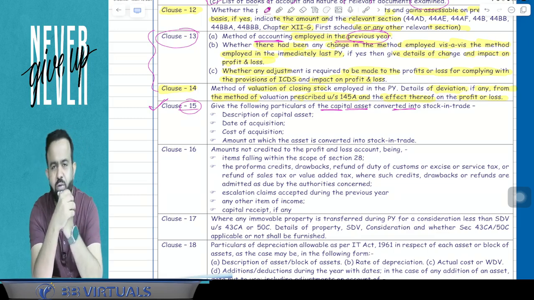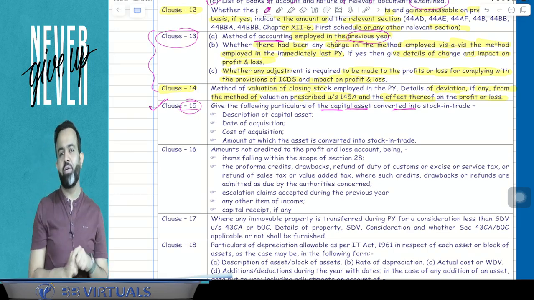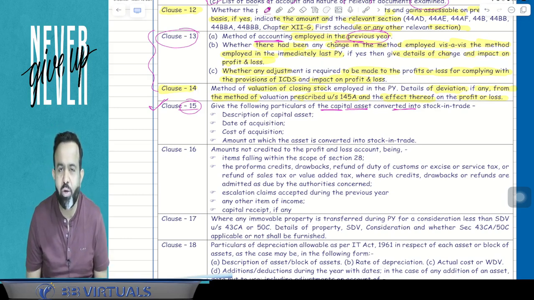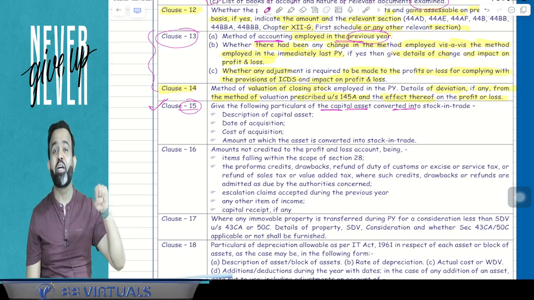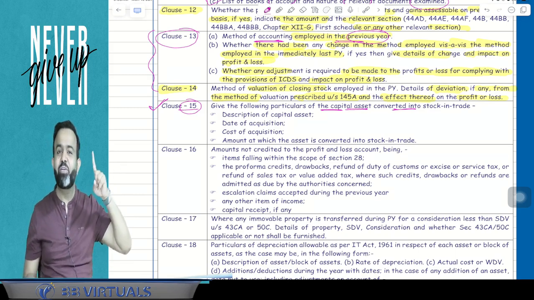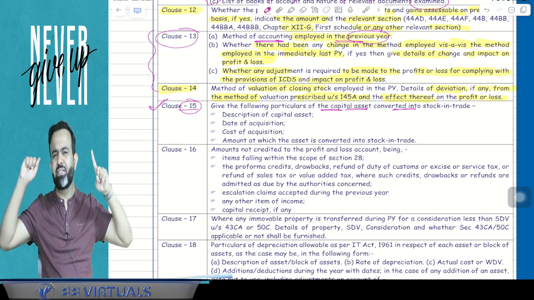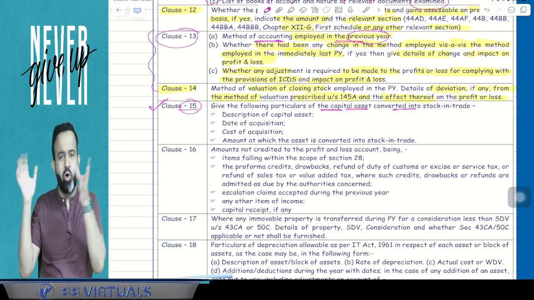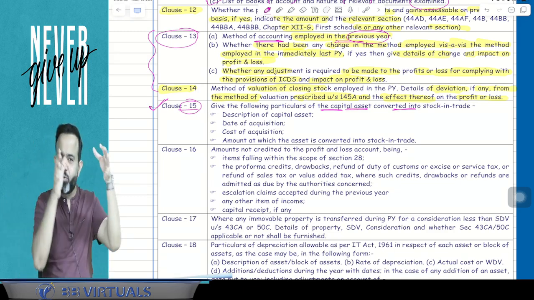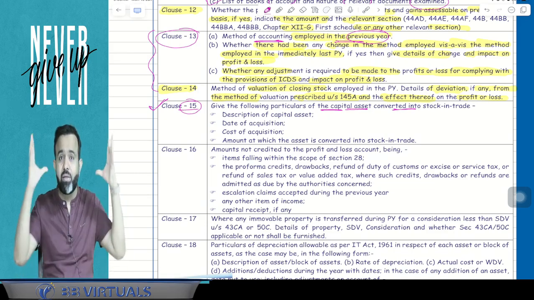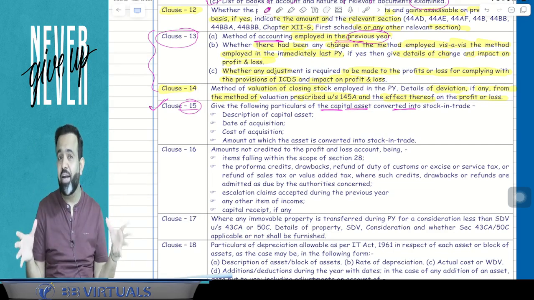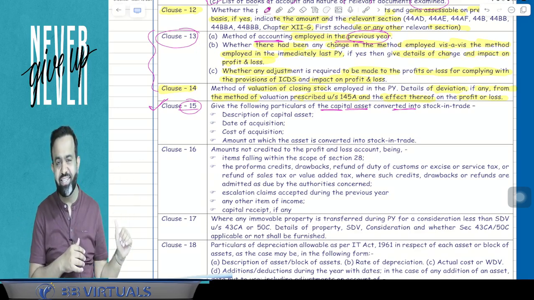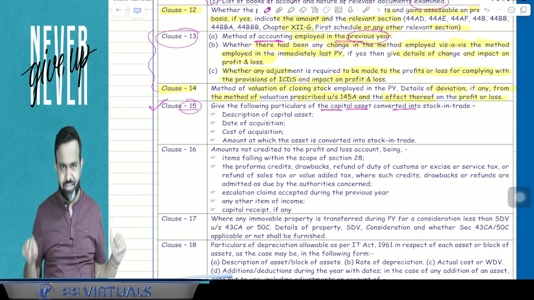And in case of the conversion of capital asset into stock in trade, your transfer took place in the year of conversion, but you are required to pay the tax only in the year in which that stock in trade is sold. We took one example, I think the assessee's name was Preeti or something like that, and she was having one plot, and that plot is converted into the stock in trade. After that, she built the building, and there were 20 flats of equal size and dimension, and out of that 15 flats were sold in the current year. So that was conversion of capital asset into stock in trade.